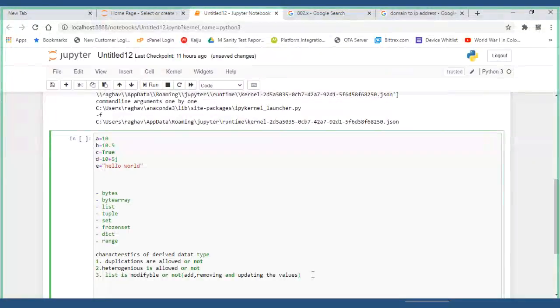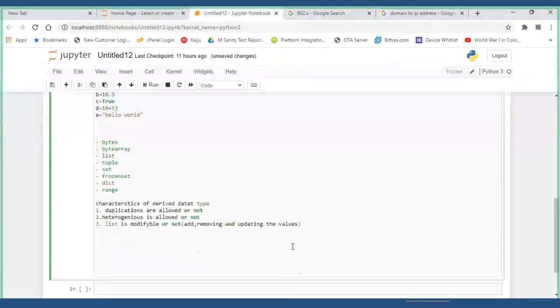Whether the list can be modified, like if there is a list of 10, 20, 30, 40, and if you want to add 15, the data set will allow you to add or remove or anything else. So, insertion, duplications are allowed and everything. The last and important one, okay,